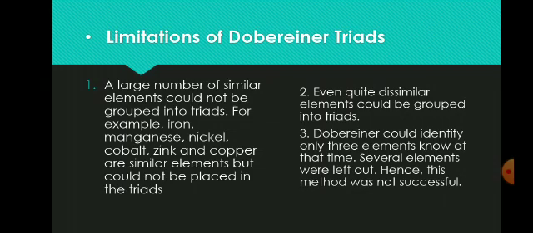Third one is, Dobereiner could identify only 3 elements known at that time. Several elements were left out. Hence, this method was not successful. By these restrictions, the Dobereiner's method was not successful in the preparation of the periodic table of elements.